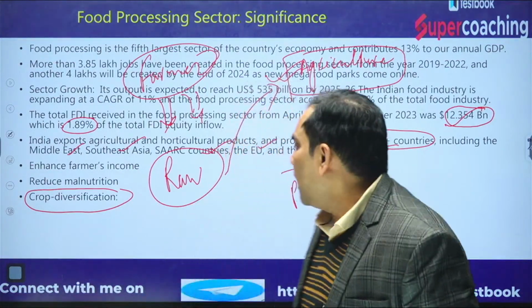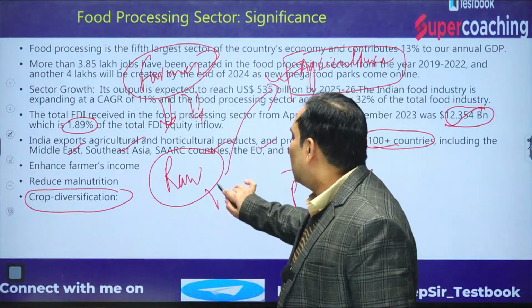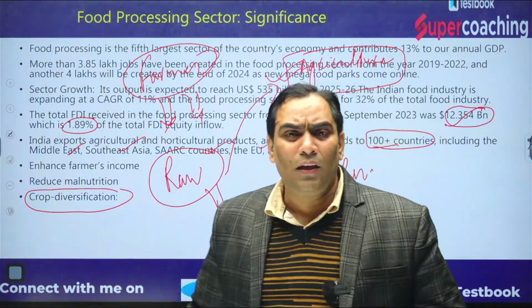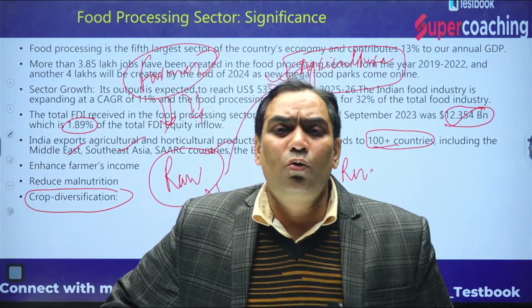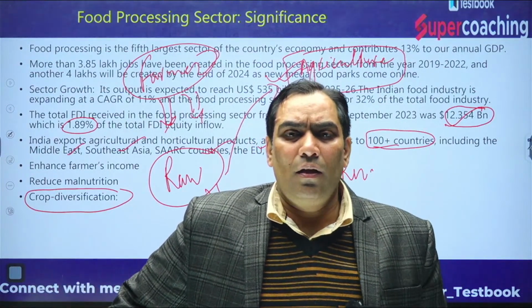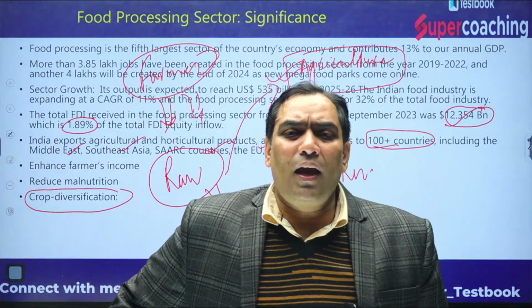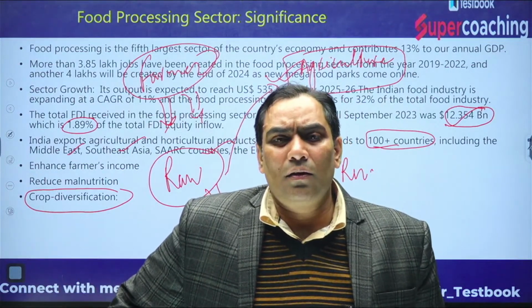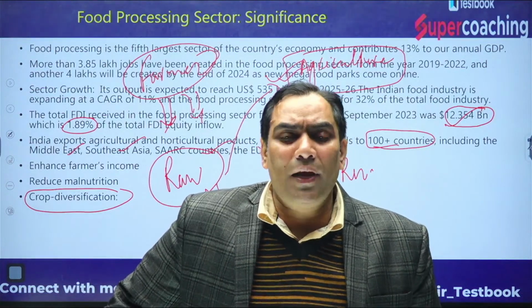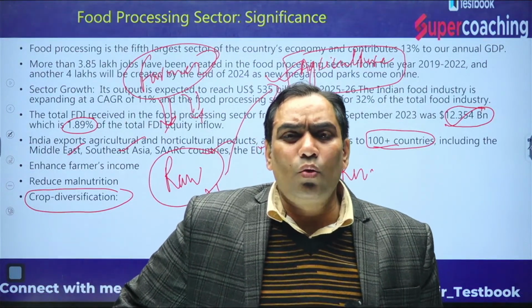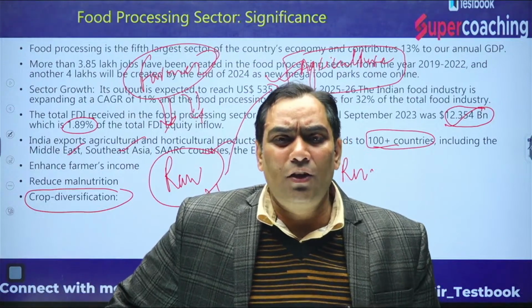So individuals belonging to different villages can get employment opportunities near their areas. That is going to take care of rural urban migration, over urbanization, and a lot of environmental issues.